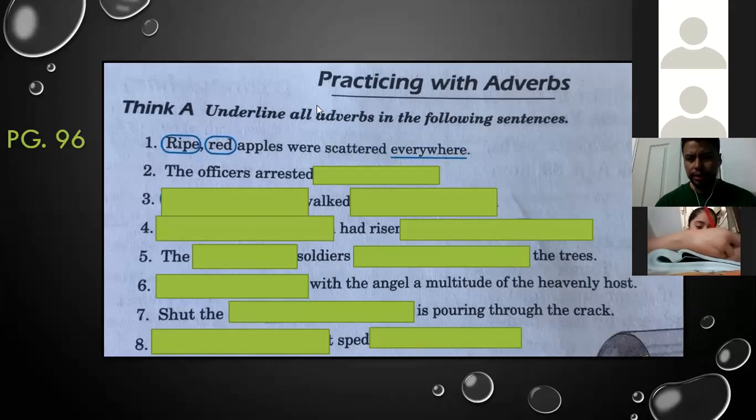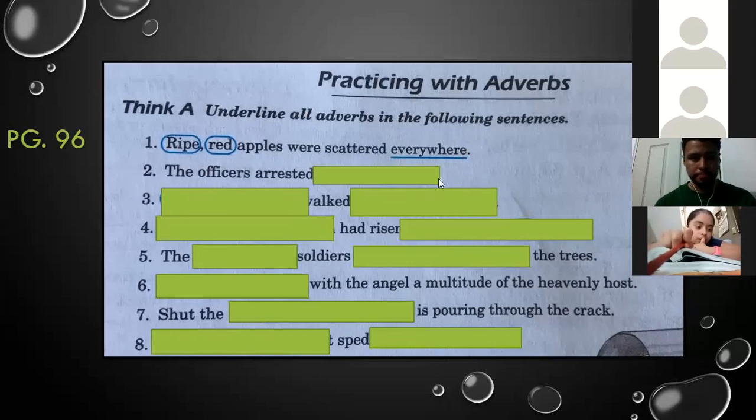Wait, I hear interference. I hear feedback. Wait, be careful with your microphones. Please, be careful. So let's see. Number 2. The officers arrested the thief quickly. All right. So you can activate your microphones.